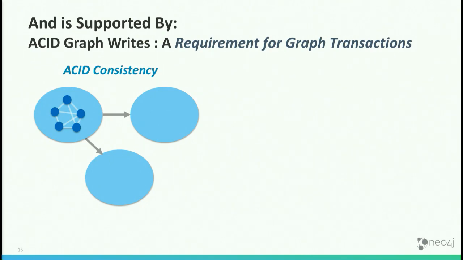What that means from a technology perspective is your technology needs to guarantee that these things will either all succeed together or all fail together, and then you need all the right rollback and failure mechanisms. And we have a term for that, and that's ACID.